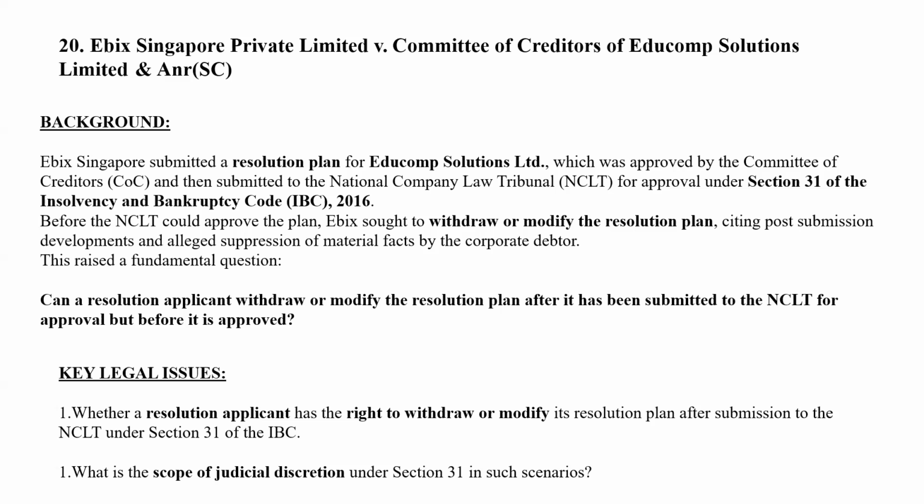Can a resolution applicant withdraw or modify the resolution plan after it has been submitted to the NCLT for approval, but before it is approved? The Supreme Court said no, it cannot be withdrawn before approval by the adjudicating authority. The COC has approved; approval or rejection, in both cases they cannot withdraw.